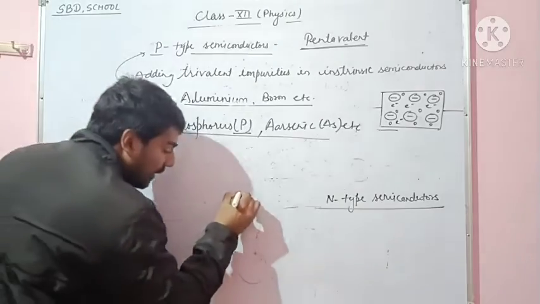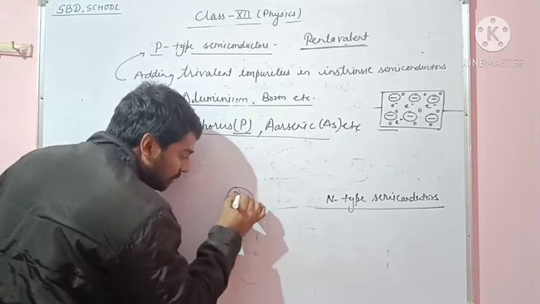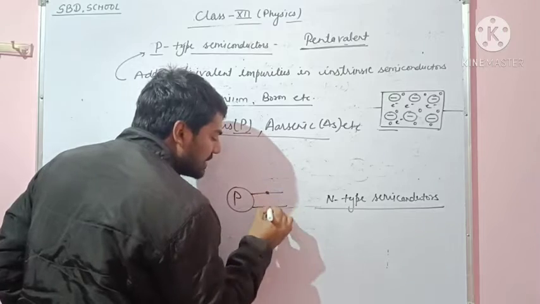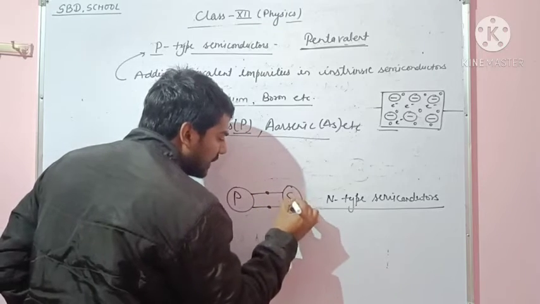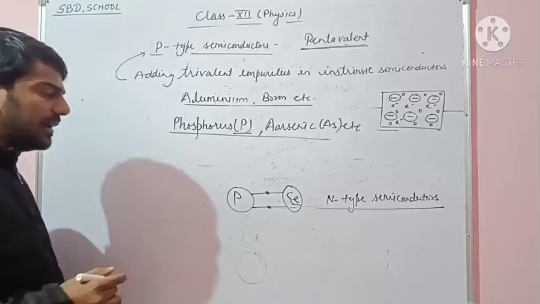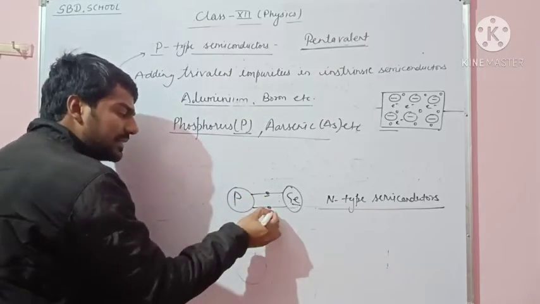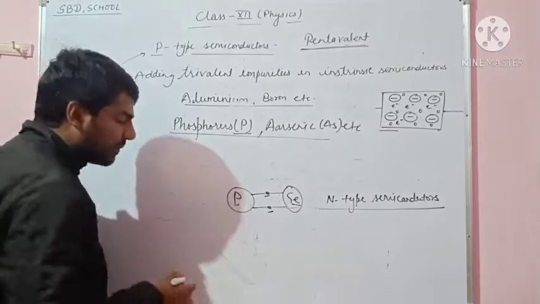So let's consider we have a phosphorus atom that is connected with a germanium atom. Here is a germanium atom. This is the electron of germanium and this is the electron of phosphorus.